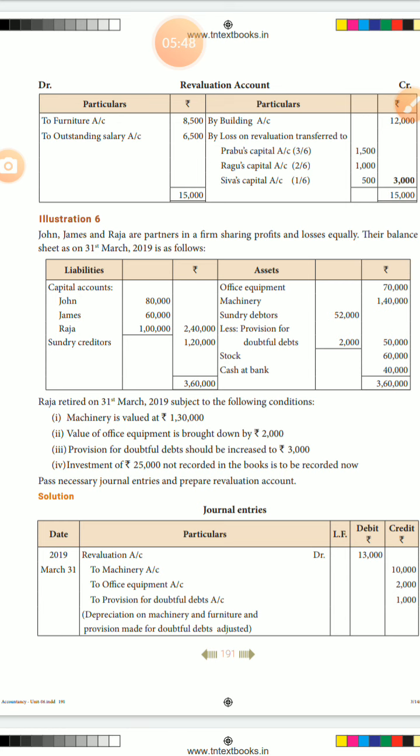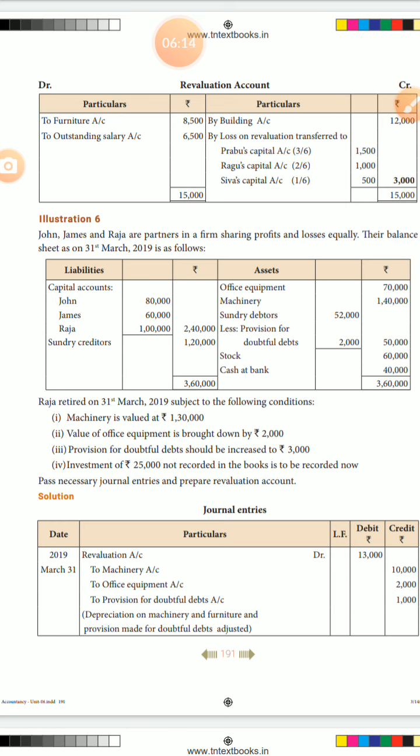Next one, in the double side account both sides should be equal. But this CR side is 25,000 and this side is only 13,000. Some value is different. The difference means highest total minus lowest total, that amount you insert on the DR side.